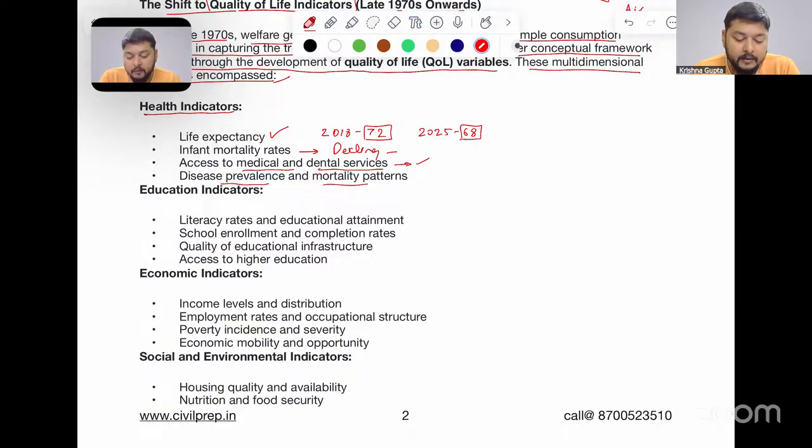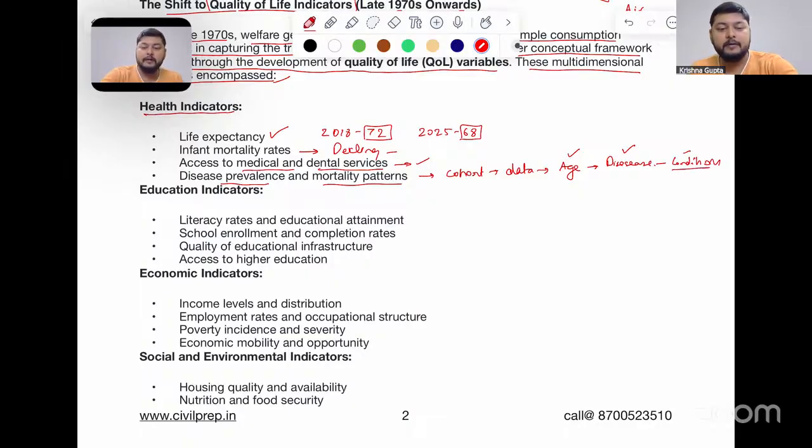Disease prevalence and mortality patterns. Here we will see that there is a kind of cohort data, which was taken with respect to age and with respect to disease: at what age people are dying, because of what disease, and because of what conditions people are dying. So these were taken into certain patterns, and on the basis of this, the welfare part was given a better stance to understand welfare geography.